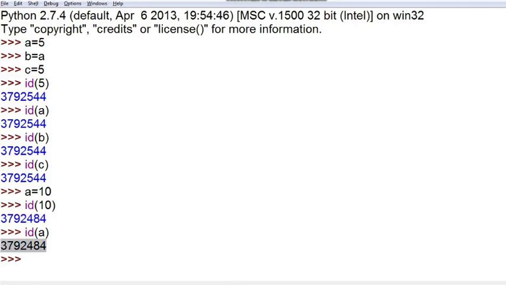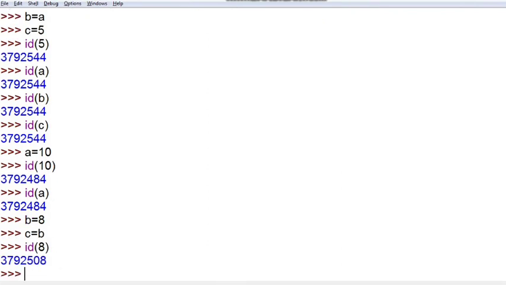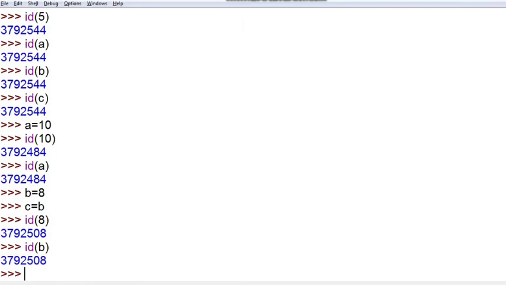Now suppose I have written b is equal to 8, and then c is equal to b. Okay, so let's see the reference of 8 first of all, because I have stored 8 in the object. The reference is 3792508, and if you check the address of b and c, as b is equal to 8, the cell reference is the same, and if you write ID and then c, it is also going to give you the same cell reference.